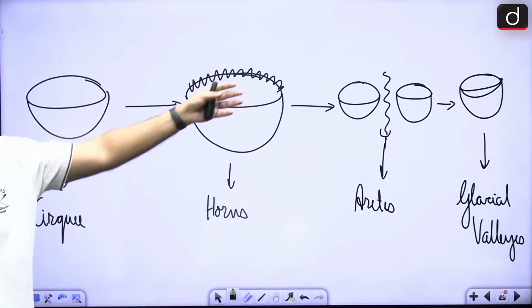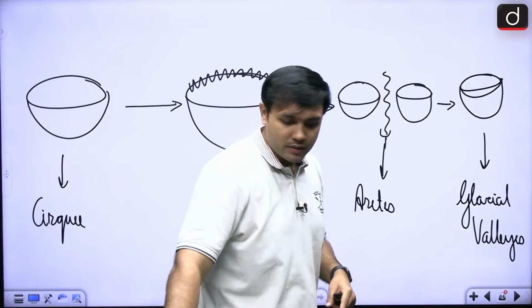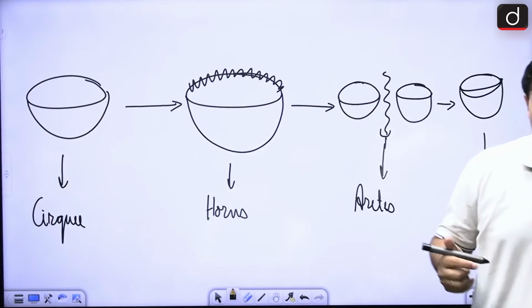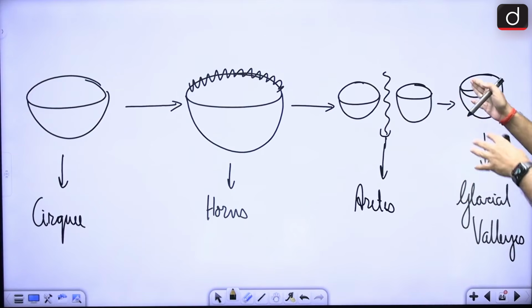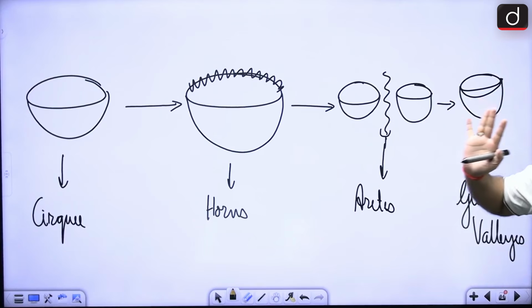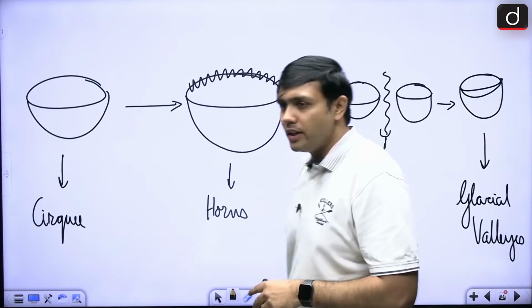And as we move towards glacial valleys, what is a glacial valley? These glacial valleys or glacial troughs that are formed due to the moving ice are U-shaped valleys formed due to the moving ice. These are known as glacial valleys.